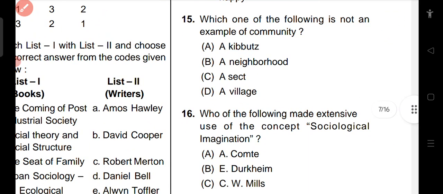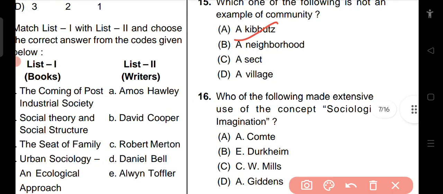Question number 15. Which one of the following is not an example of community? A kibbutz, neighborhood, sect, villages. So the correct answer: which is not an example of community? A sect is not an example of community. Option C is the right answer.